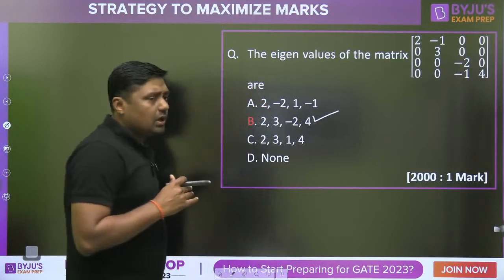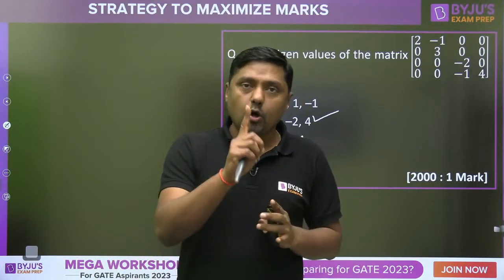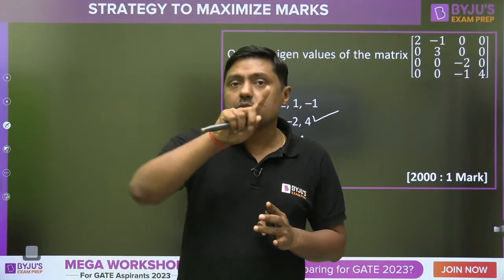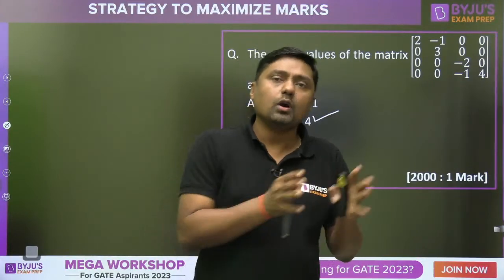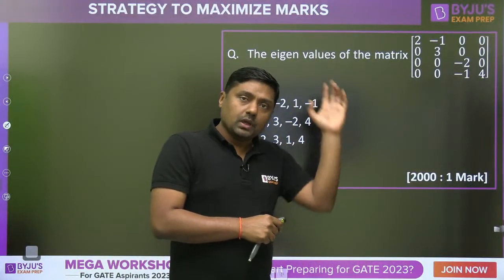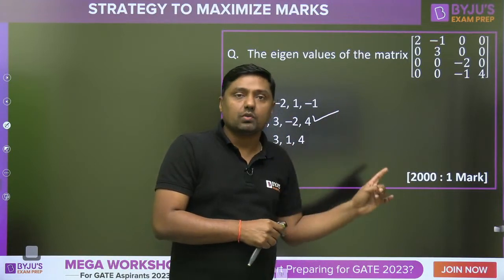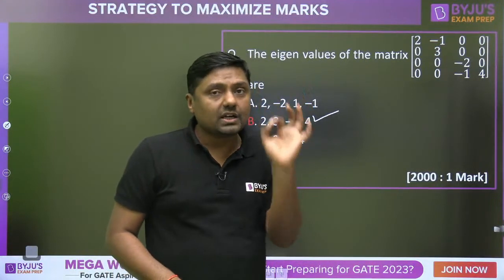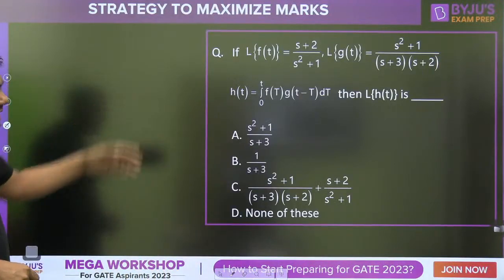So what I want to say in simple language: if you are able to eliminate one option, then in the remaining three options, if you have one option as none, you can avoid that none and go for the remaining two options. If you are able to eliminate two options, then you have the remaining two options, and out of two, if one is none, then go for the other one, because there is only a 20 to 25% chance.